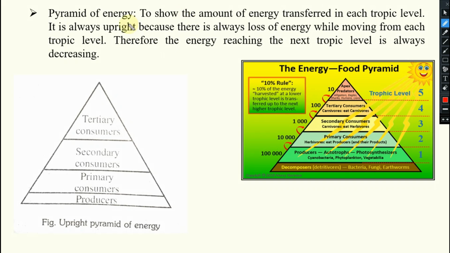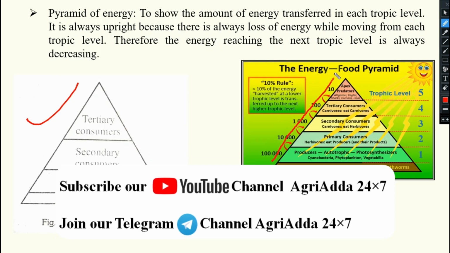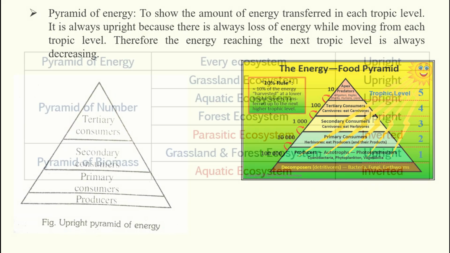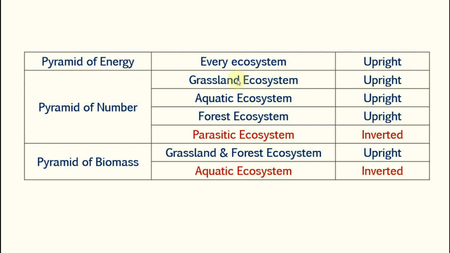Next, pyramid of energy. To show the amount of energy transferred in each trophic level, it is always upright. We have discussed 10% rule, Lindemann rule. We already have discussed. It will always decrease. That's why it is always upright. No need to repeat again. You can watch the last video. There it is mentioned.